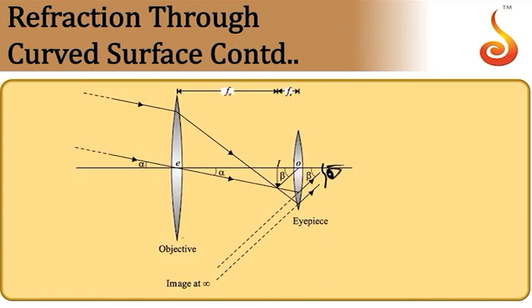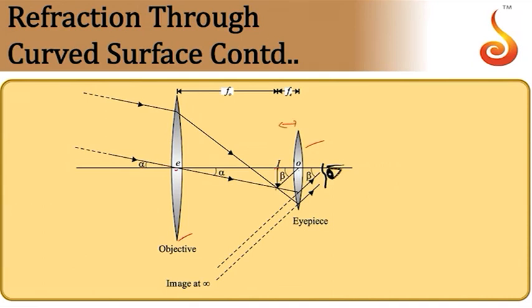This is the ray diagram for an astronomical telescope with normal adjustment. Here you can observe one thing, the aperture of the objective is larger than the aperture of the eyepiece. Light from the object at infinity is made to fall on the objective, then it forms a real image. This real image becomes the object for the eyepiece.